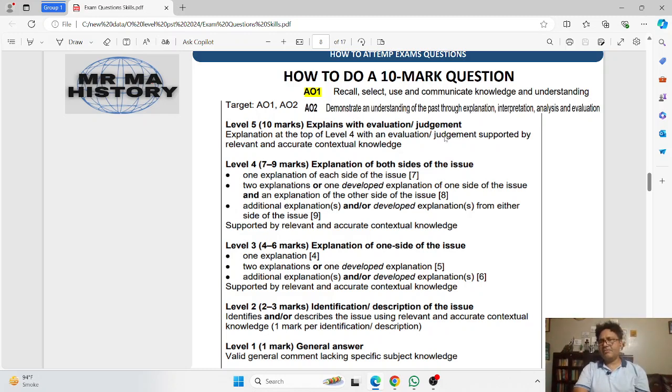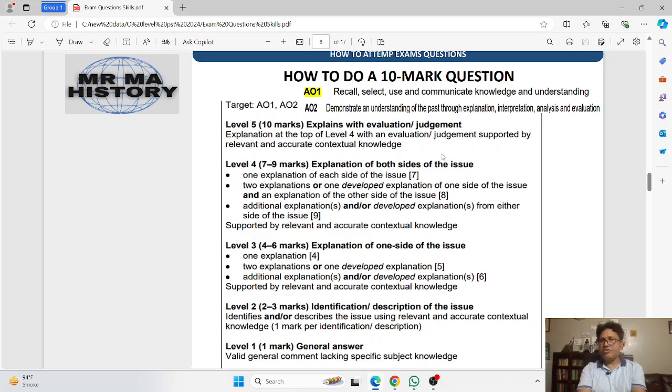You have to keep in mind that this judgment is supported by relevant and accurate contextual knowledge. Obviously you have to know what judgment means. What does a judge in the courtroom do? A judge basically listens to both parties, and in the end a judge gives judgment.